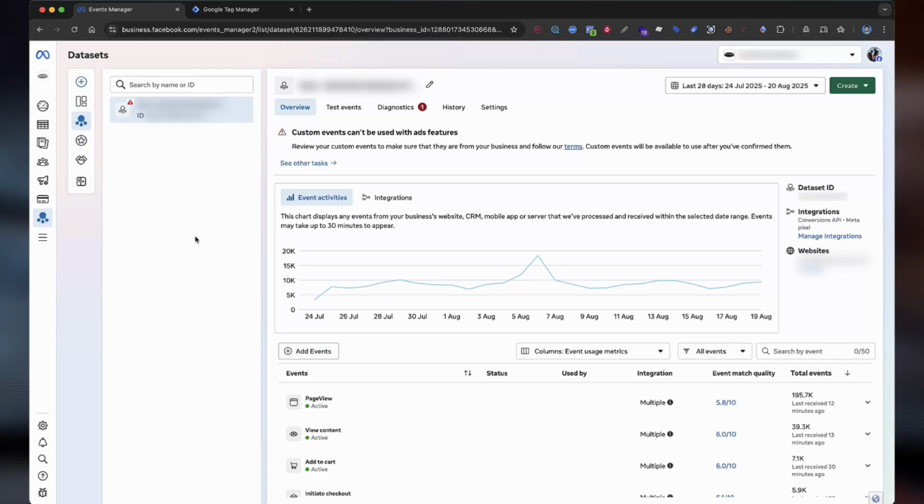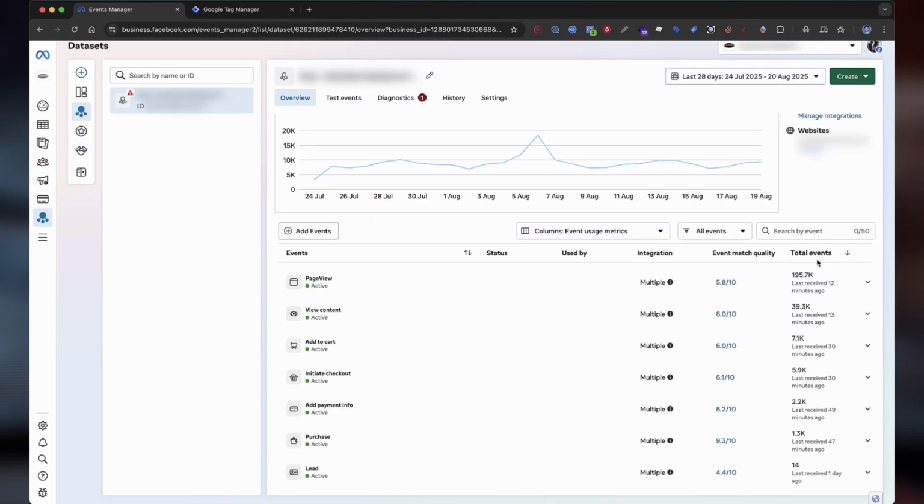Let me show you a real life case study. I set up Facebook pixel for my client. The total events are being received, the last one 12 minutes ago. It is also receiving page view, view content, add to cart, checkout, add payment info, and custom events. I already set up a custom event for this business and for this website, the lead event. So here it is showing the event match quality. That means I have set up the conversion API for this website. Okay, that's how your pixel will be shown.